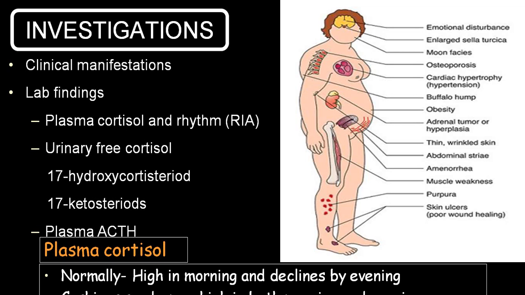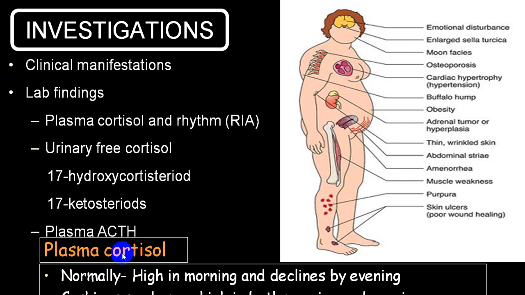Now, if you want to investigate, first you have to establish that the cortisol level is elevated. But there are a few conditions where the cortisol level may be normal. But by and large, the cortisol level is elevated in almost all people. And that you will have to estimate in blood, and you will have to estimate in urine.